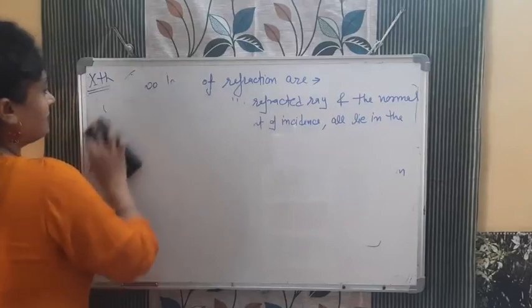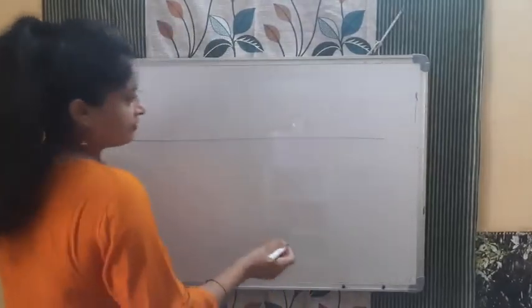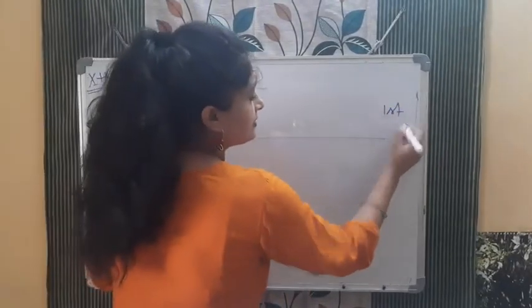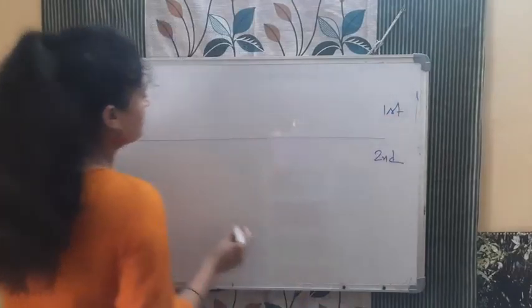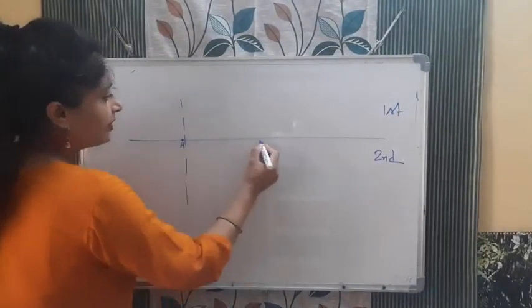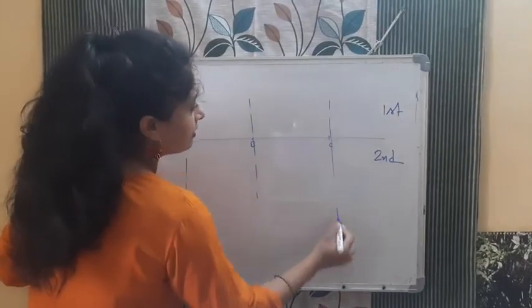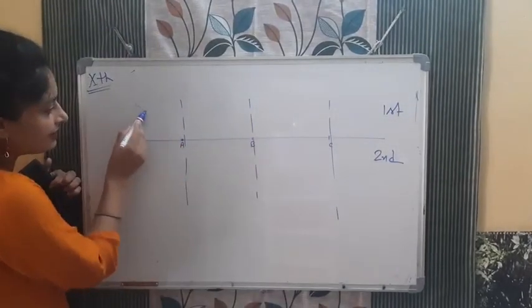See, a simple diagram. We are making this interface. This is the first medium and this is the second medium, and now I am marking these points. This is point A, normal at point A. This is point B, normal at point B. This is point C, normal at point C. Okay, now light is coming like this.